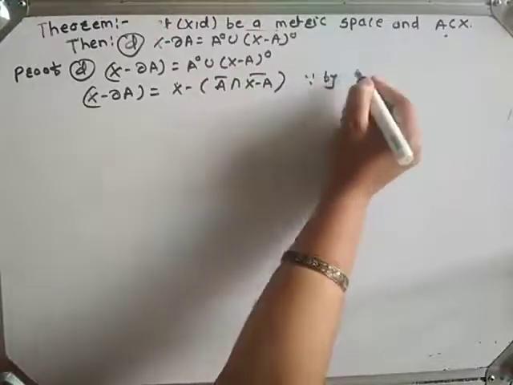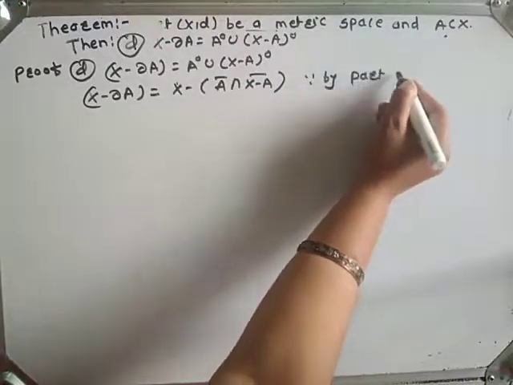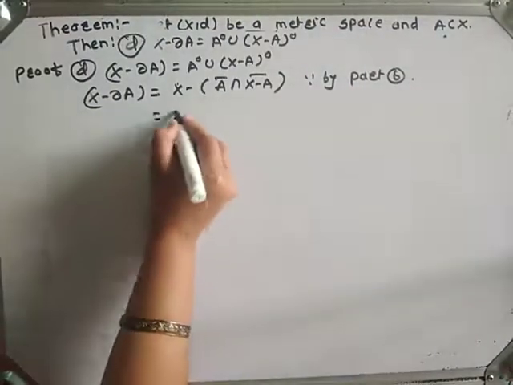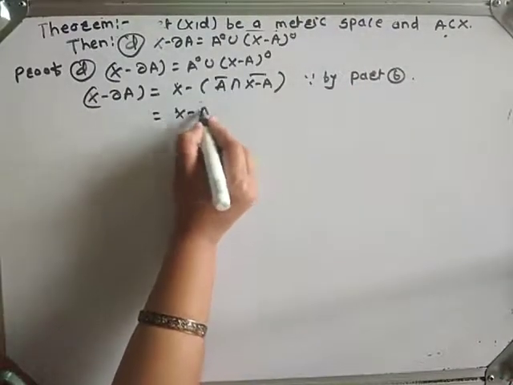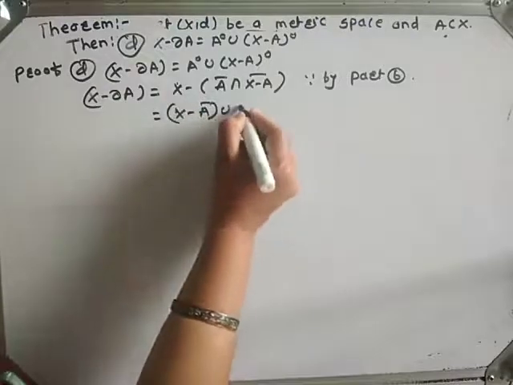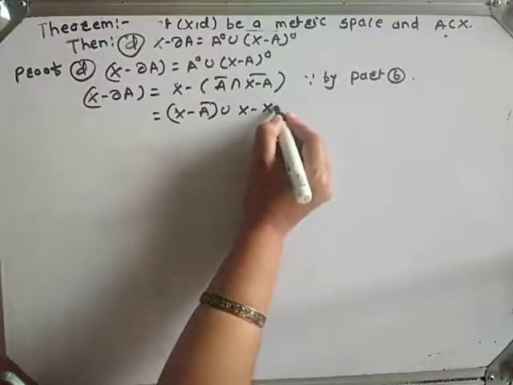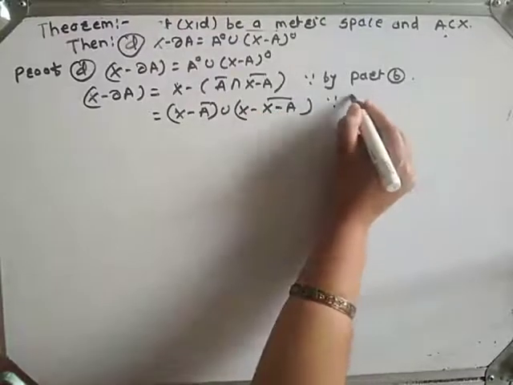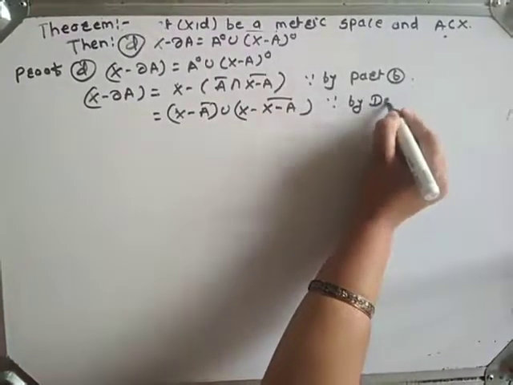Since by part D, it is equal to X minus A closure union X minus A closure, since by De Morgan's law.